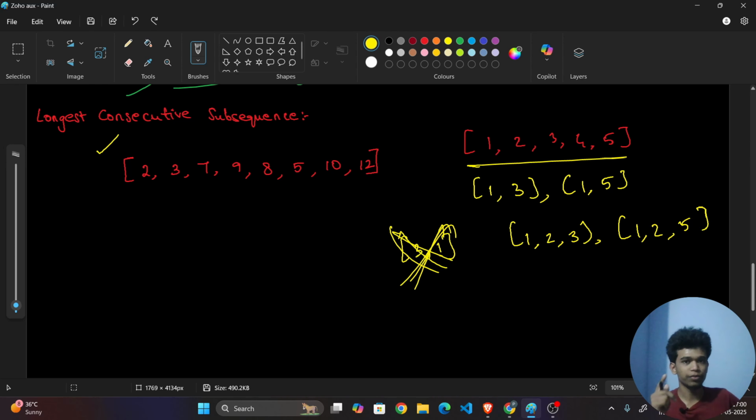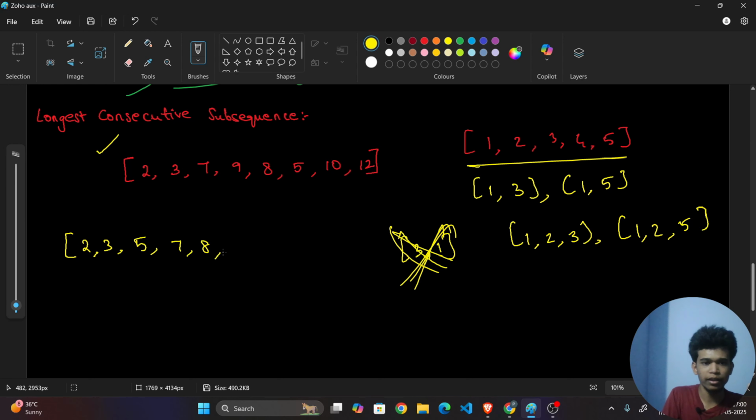So what is my first process? It will be sorting the array. So just sort this array. If I sort this array, it looks something like 2, 3, then 5, then 7, 8, 9, 10 and 12. Fine. Now what is the next step?